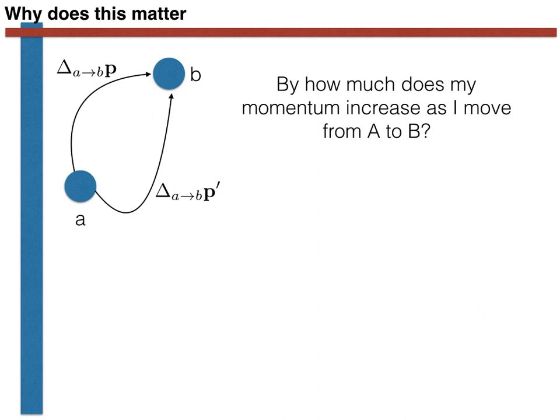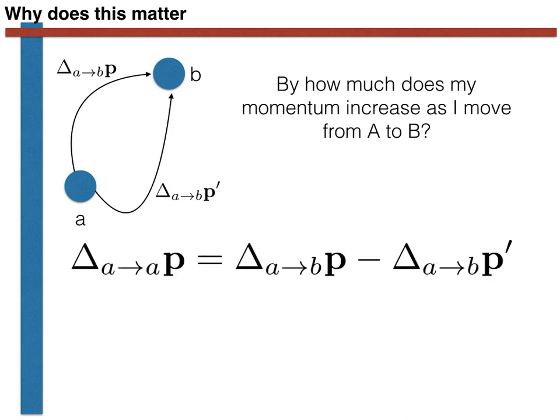Now suppose that we travel in a circular path from A via B and back to A again. As we travel to B, we take the path labelled delta AB of P. However, on the return journey, we will take the path labelled delta AB P prime. The total change in momentum during our round trip from A and back to A is thus given by the following expressions.